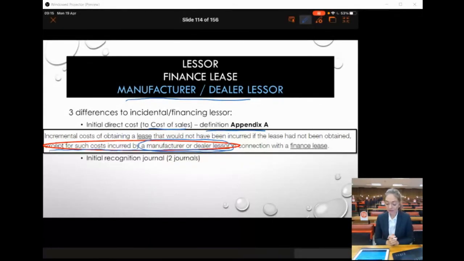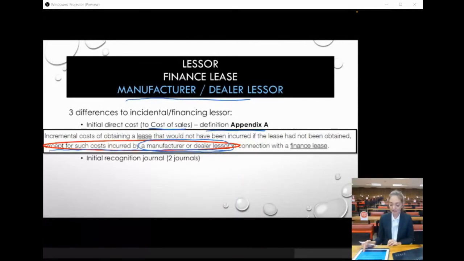Okay, then the second difference has to do with the initial recognition journal. So what's going to happen for manufacturer or dealer lessors, we're going to have two different journals. Because we've got our two revenue streams, we're going to have one journal for our revenue, and then another journal for our cost of sales. So the normal way, when we always have sales, we always have those two journals, and we are going to do that in the manufacturer, dealer, lessor as well.